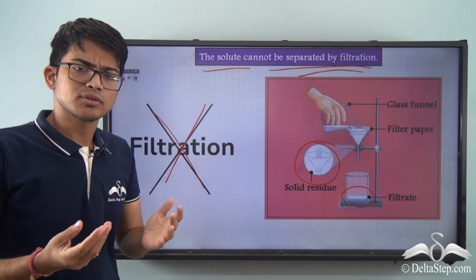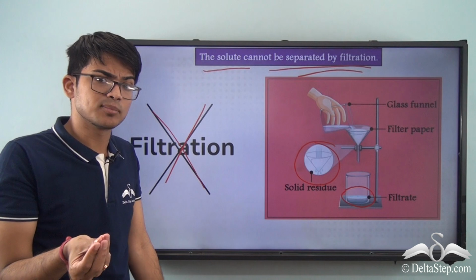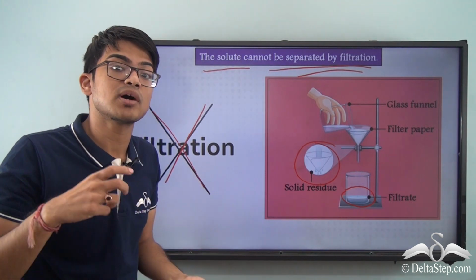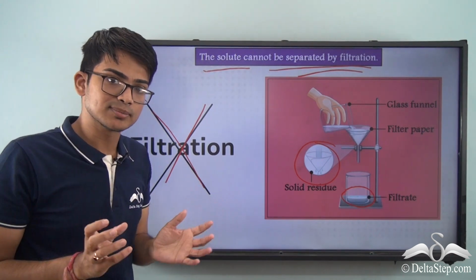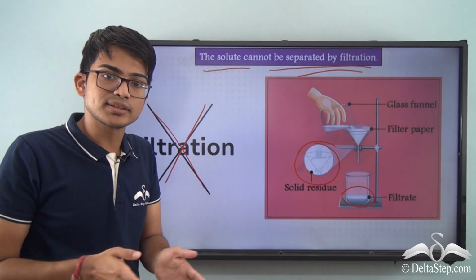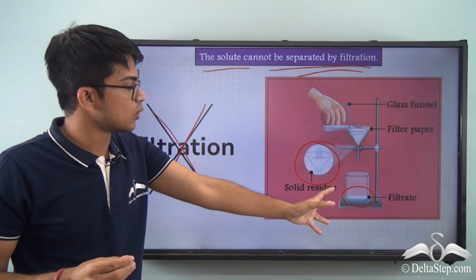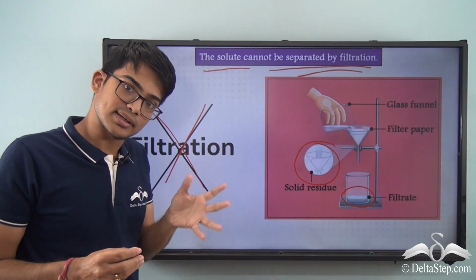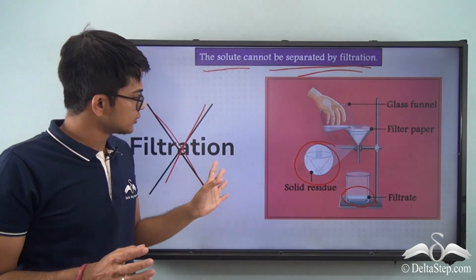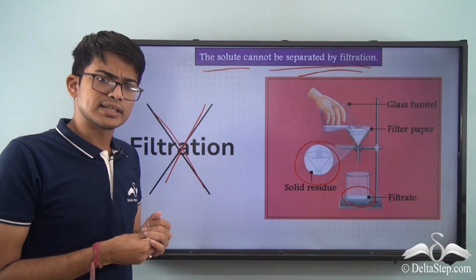Then we came to the different characteristics other than that. Apart from the homogeneity of the mixture, we also discussed how light can't pass through it because the particles are very small, less than 10 to the power minus 9 nanometer. Light is not scattered and stays on a straight path. Also we discussed how through filtration the solid residue can't be obtained in case of a solution. So this process is of no use in case of a solution. So these are the takeaways from this video.